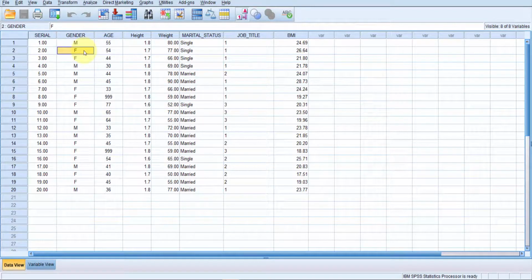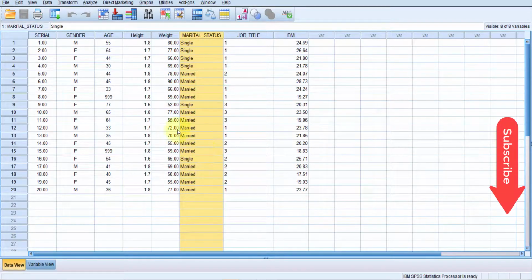Our other categorical variable is marital status, and the categories are single and married. We can do a chi-square test to assess the association between gender and marital status.